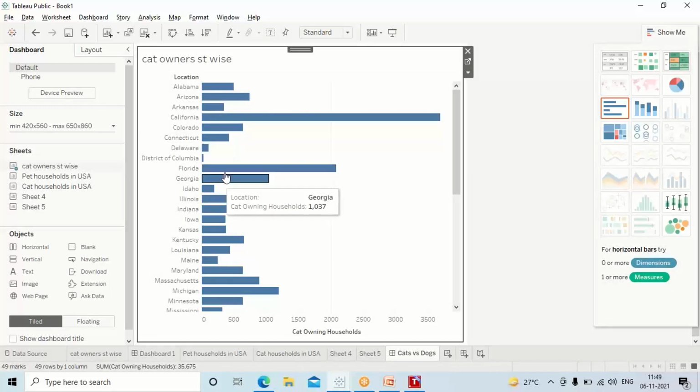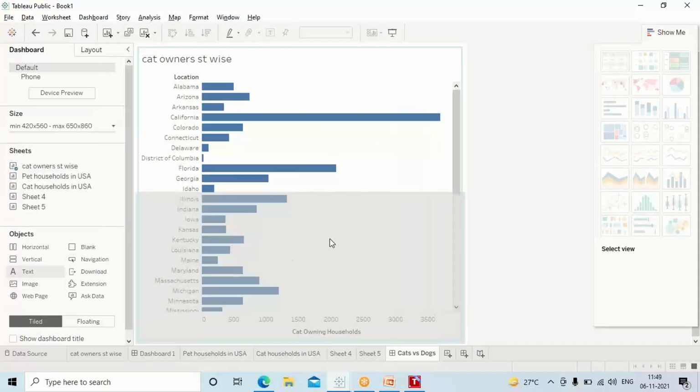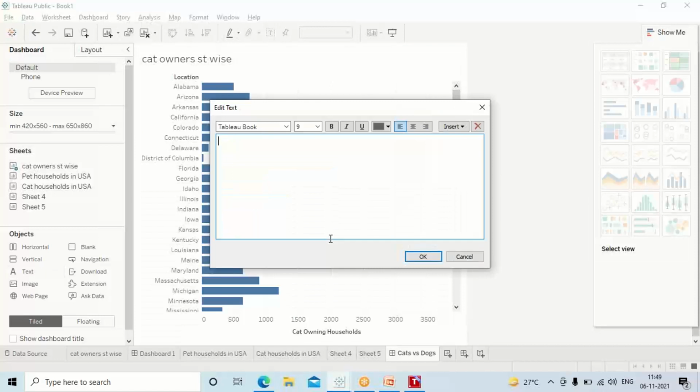After this, you can also drag and drop a text if you want to add any text there. Probably, percentage of dogs is higher, the way it is shown here, higher than cats.